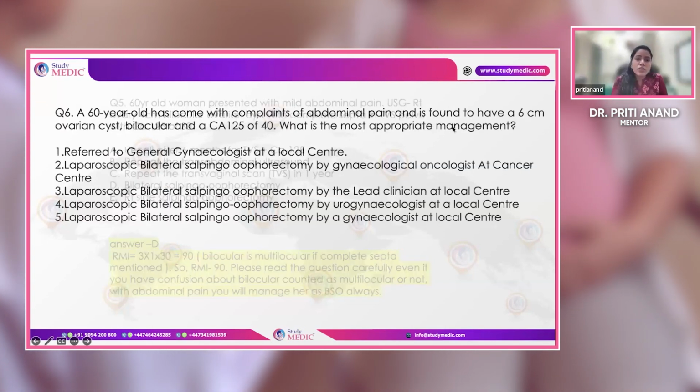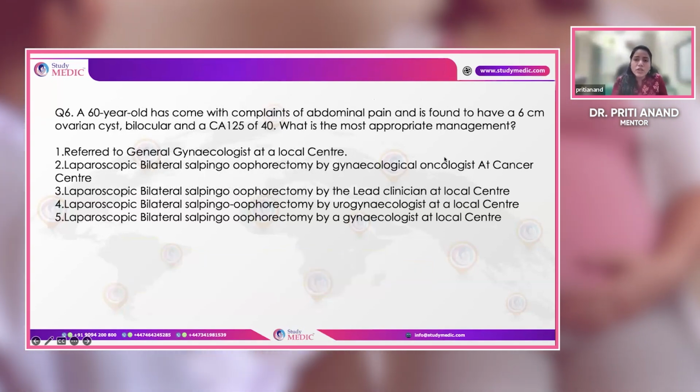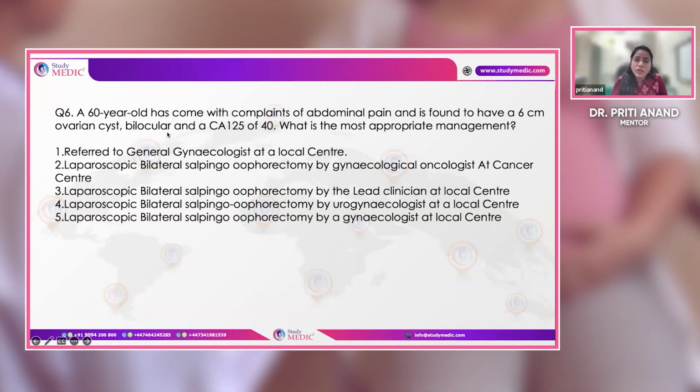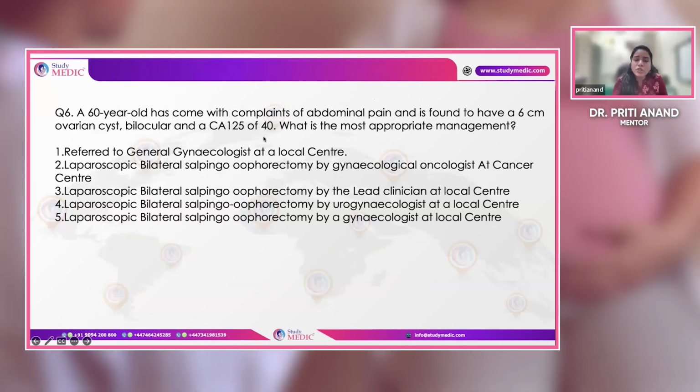A 60-year-old lady complains of abdominal pain. She has a 6 cm ovarian cyst, bilocular, CA125 is 40. What is the most appropriate management option? As I've already told you, here the RMI score will not be 0 because it is bilocular. We score 1. For postmenopausal, score 3, and CA125 is 40. So 3 into 1 into 40 is 120.